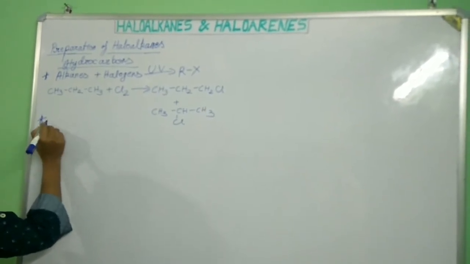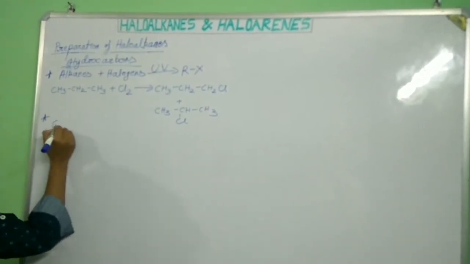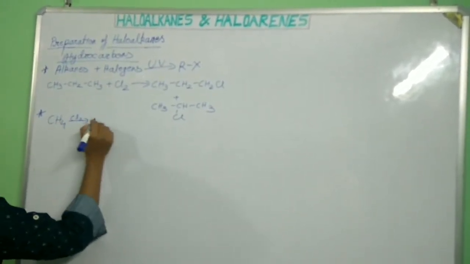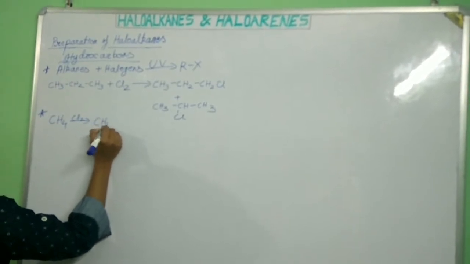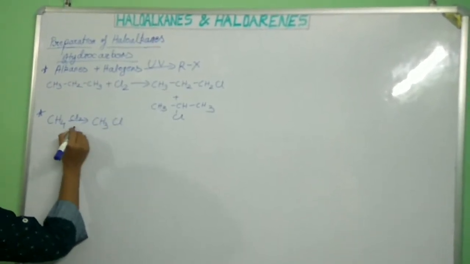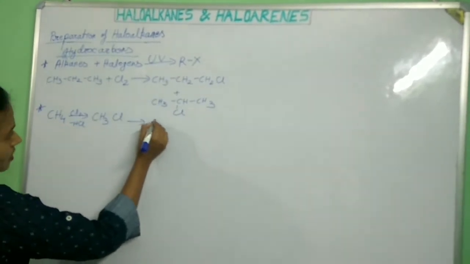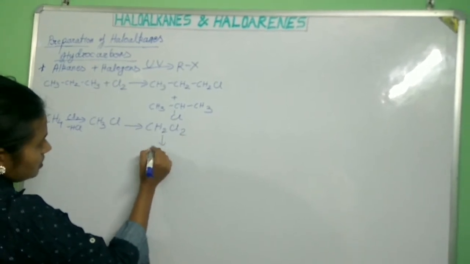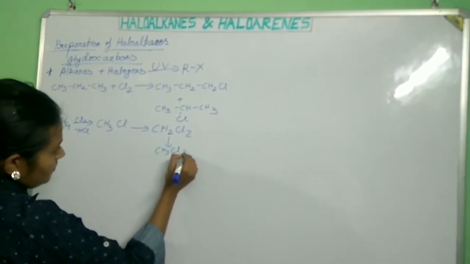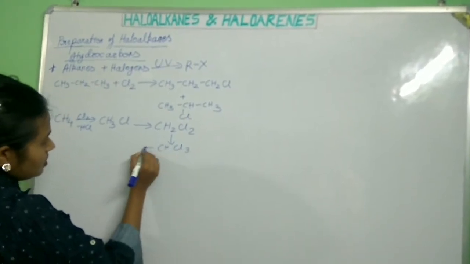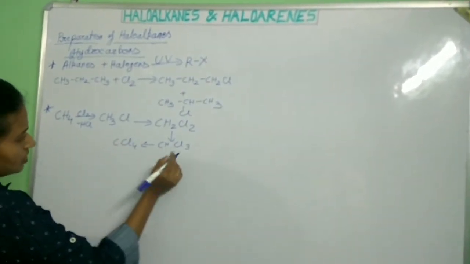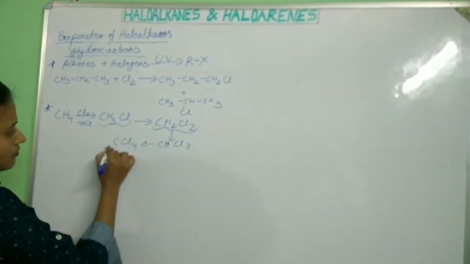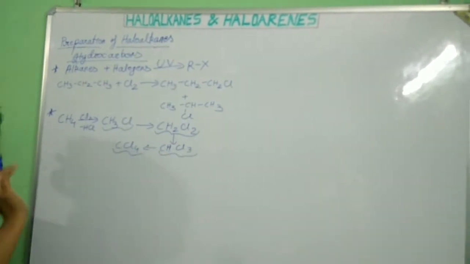But in specific cases, this method is useful. For example, if you want to do chlorination of methane, you will get monochloromethane and minus HCl. Then you will get dichloromethane, CH2Cl2, and then trichloromethane, CHCl3, and then carbon tetrachloride. But all these products have different boiling points, so they can be separated out.